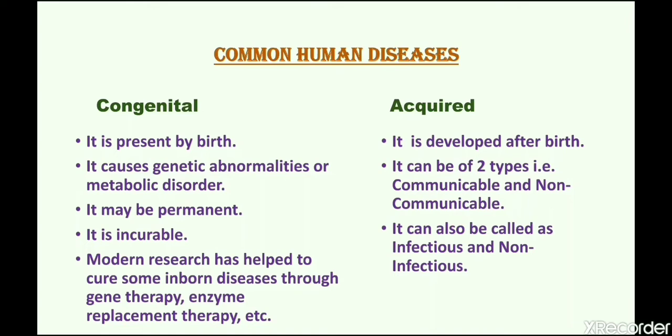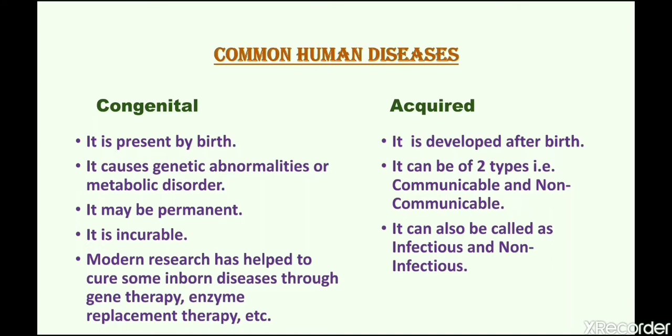It may be permanent and it is incurable. But thanks to modern science, due to modern research, now we can cure some of the congenital diseases through gene therapy or enzyme replacement therapy.